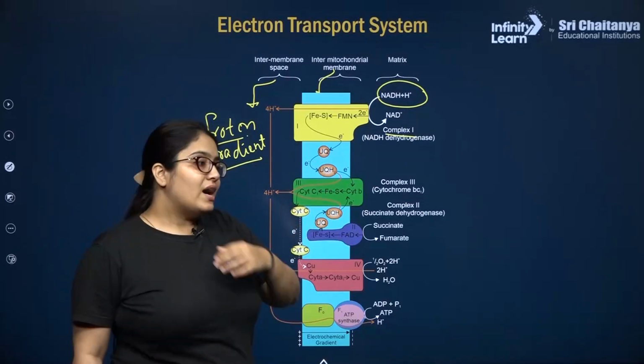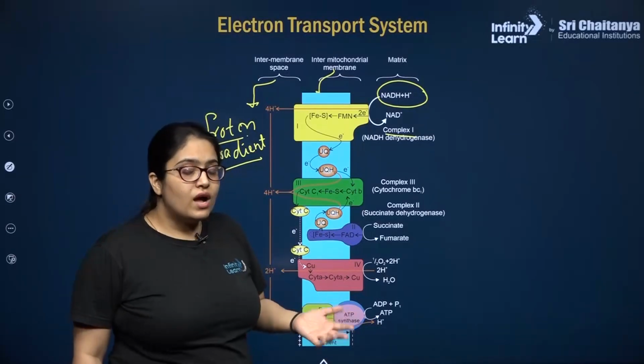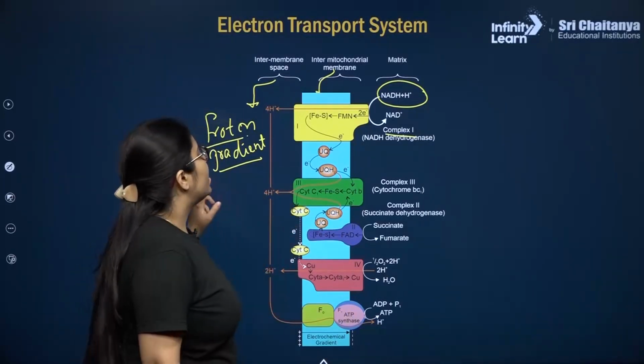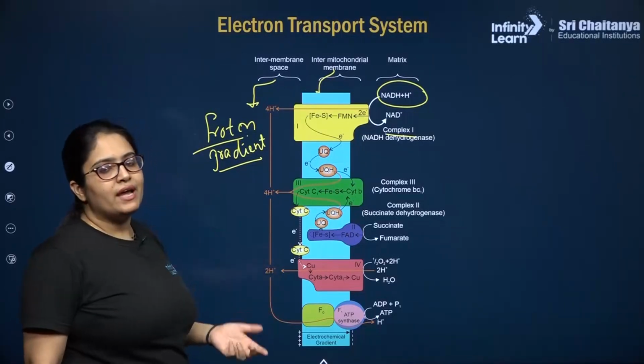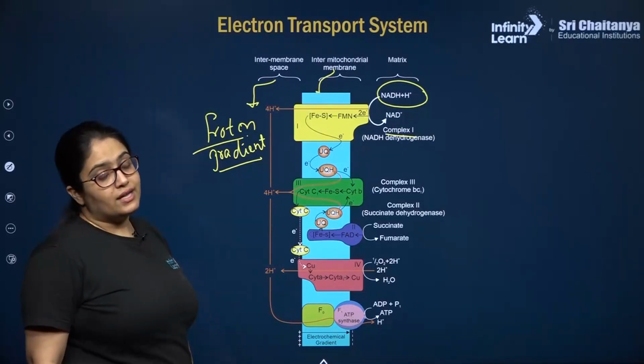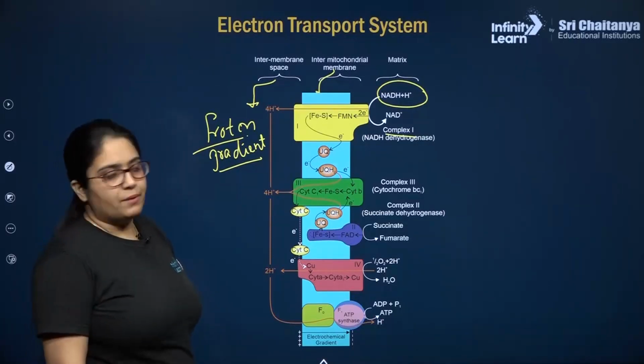So what are we doing? We are oxidizing NADH plus H plus and FADH2 molecules, so that finally a strong proton gradient is built in our intermembrane space, which is a very important and prime requirement for making ATP through chemiosmosis, according to Peter Mitchell's chemiosmotic hypothesis.